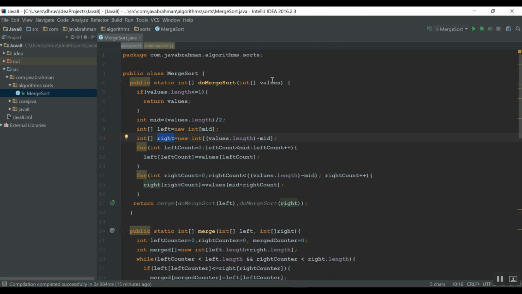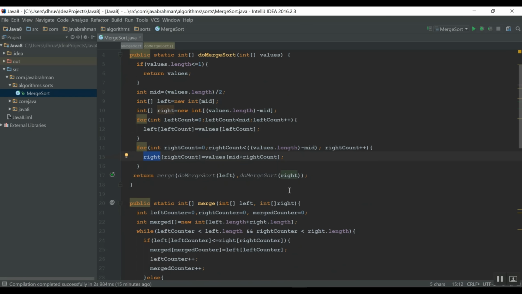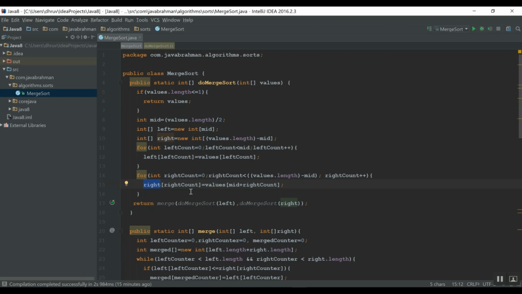The values array has the list of elements we need to populate into left and right, and we iterate inside the values array and fill up the left array till it reaches the mid, and beyond mid we fill it into the right array. So now we have two portions of the input array with us.